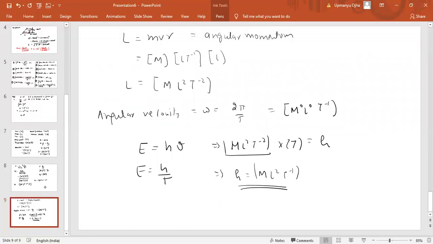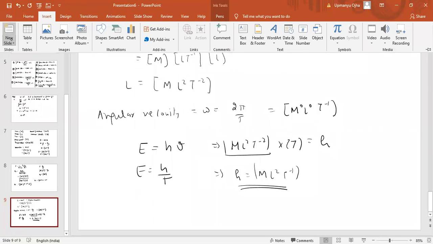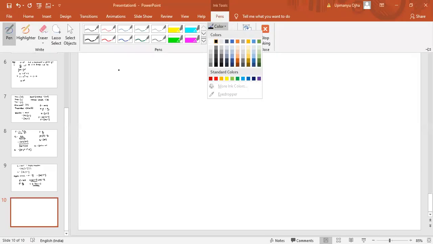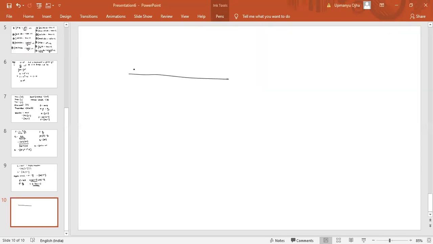Let us suppose some particle is thrown from the ground at some angle theta. Basically, projectile motion is a combination of two motions.